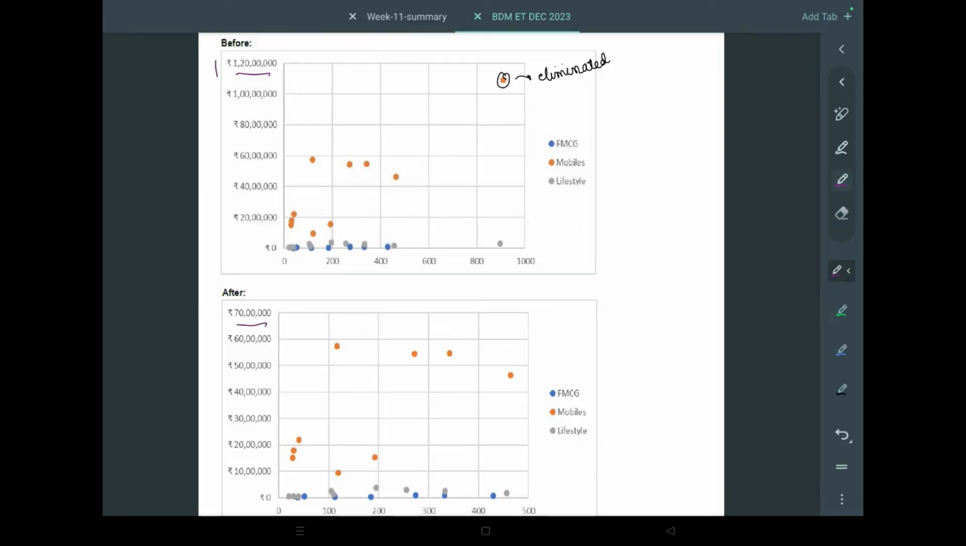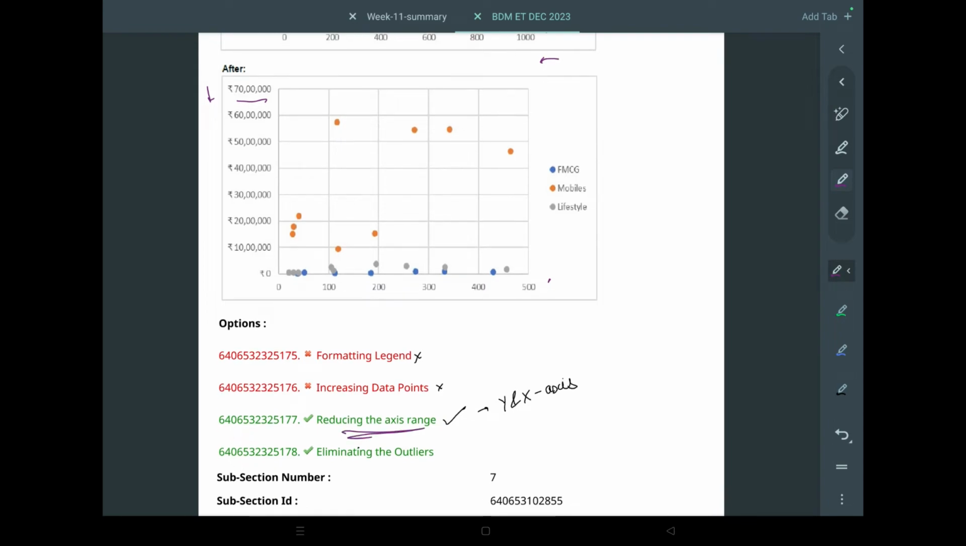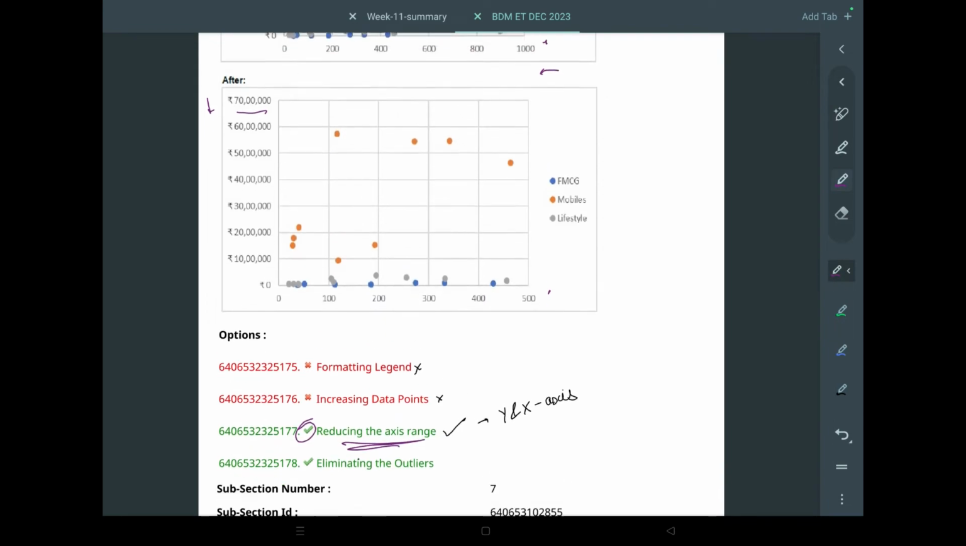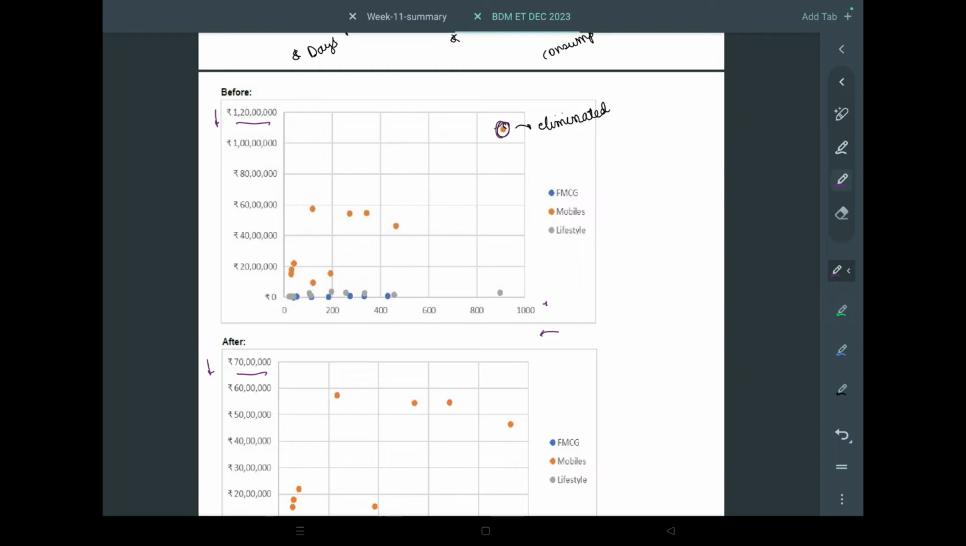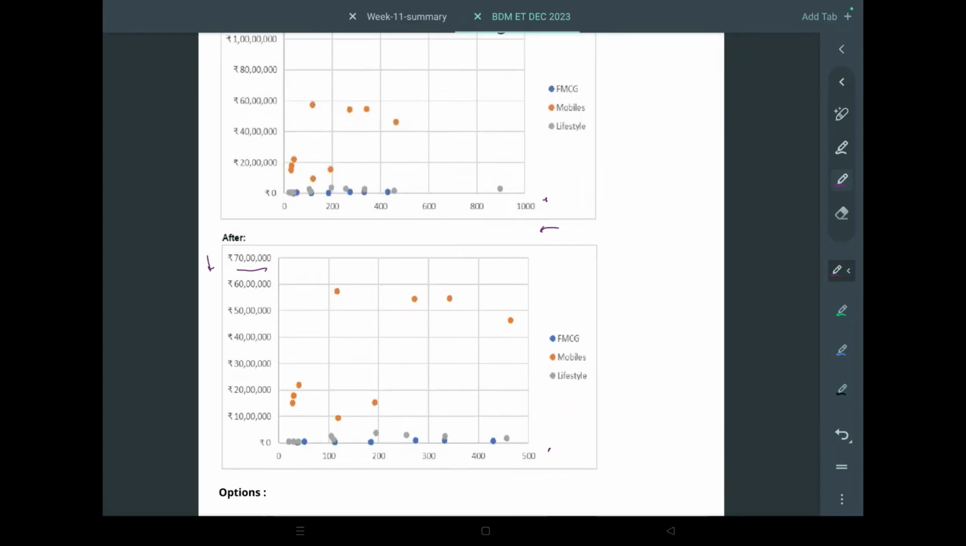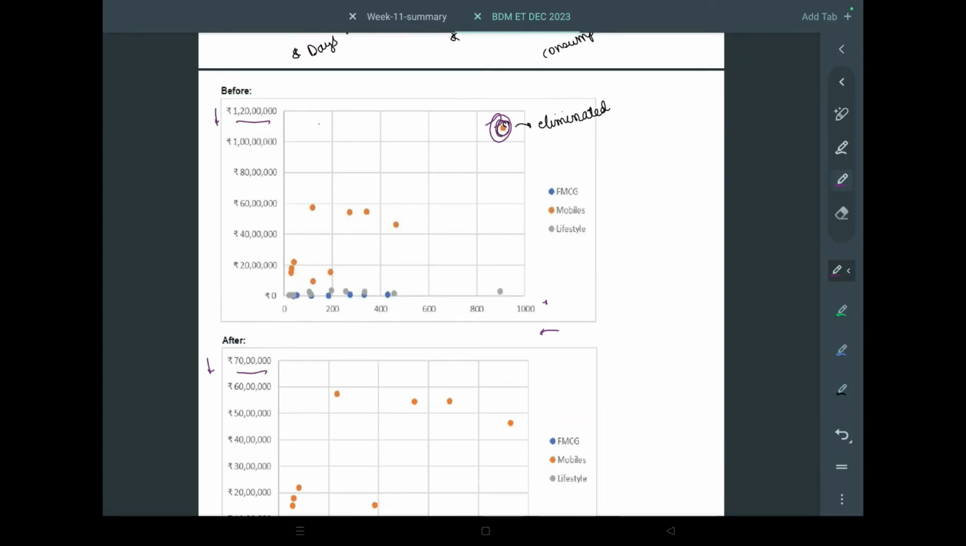So we are obviously reducing the y-axis. Here it is 1000, here it is 500. Obviously we are reducing the x-axis also. So reducing the axis range is obviously one right option. As you can see here, it lies between 800 and 1000, and between 1 crore and 1 crore 20 lakhs. This point is not here, so we are obviously eliminating it.